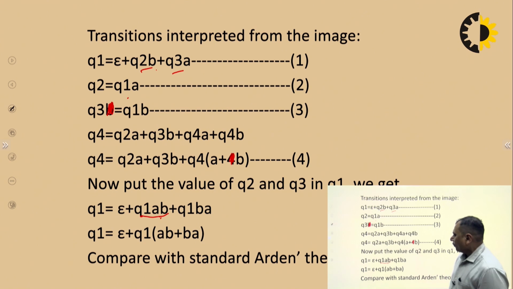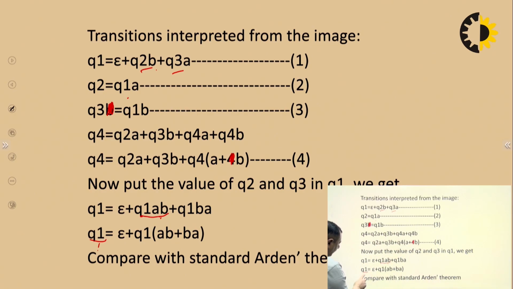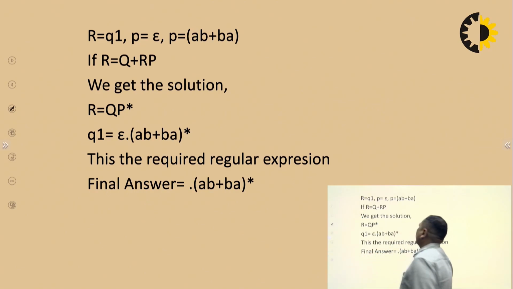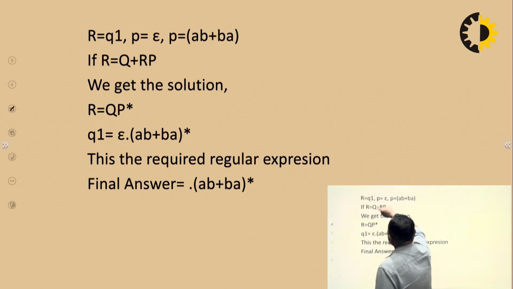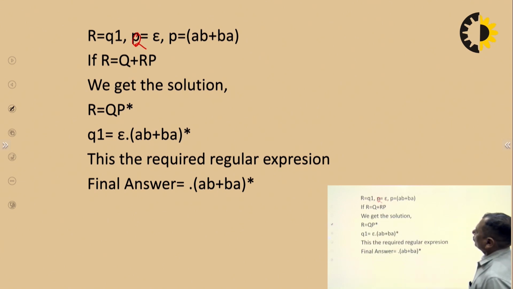Okay. Now we can compare this equation with the standard Arden's theorem. Okay, how? Let us suppose this is R equals to Q plus RP, this is already R and this is P. So when we compare, we will get the values of R, Q and P. So R equals to Q1, Q equals to null and P equals to AB plus BA.